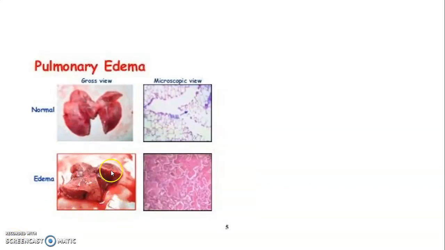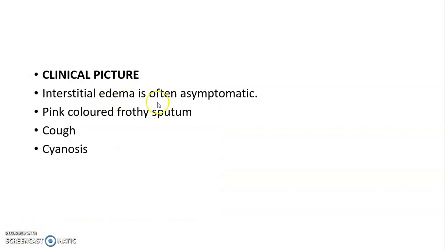This is the gross section of pulmonary edema. On cut open, the frothy fluid came out. Interstitial edema is often asymptomatic. Frothy sputum may develop. Patients have cough or cyanosis.